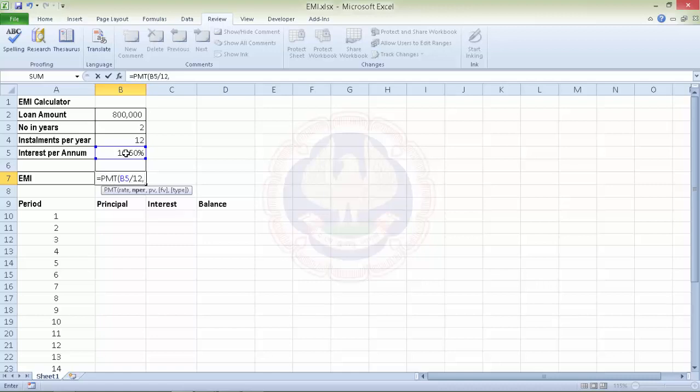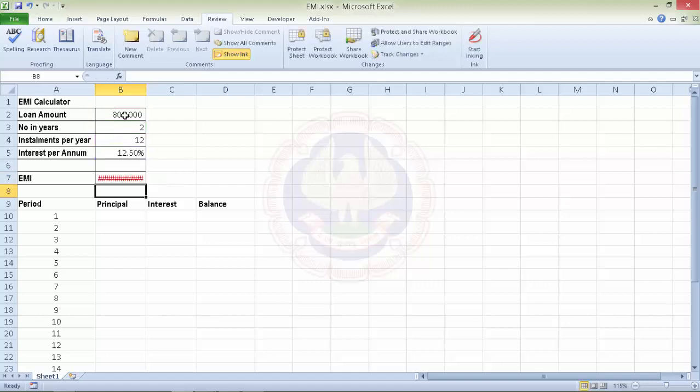Periods here are 2 years multiplied by 12 payments, so we have to make 24 payments. And present value is 8 lakhs, whereas future value has to be 0 because the full loan has to be repaid. And again, for type we take the default, which is at the end of the month.